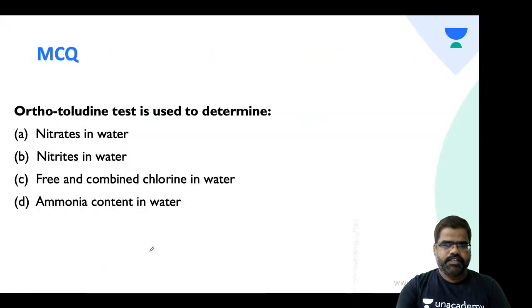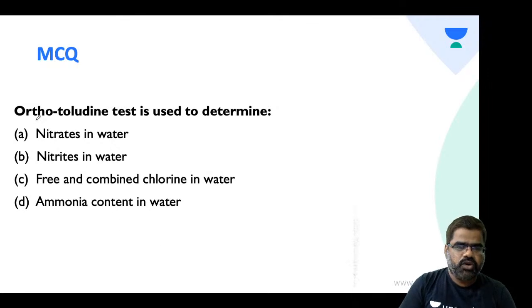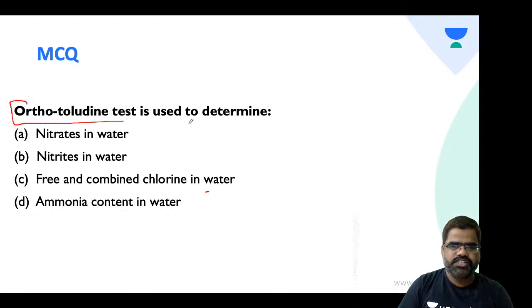Okay. Let's move to the next question. Orthotolidine test is used to determine nitrates, nitrites, free and combined chlorine in water, ammonia content in water. Students, try this. Let's be fast. Let's take a few more questions, students. Now, nitrates, nitrites, free and combined chlorine.